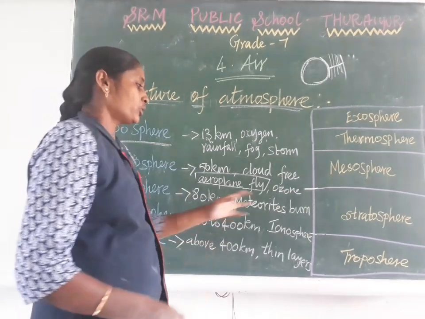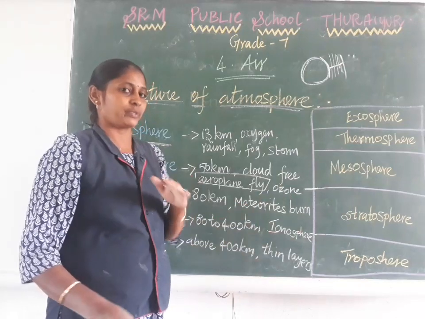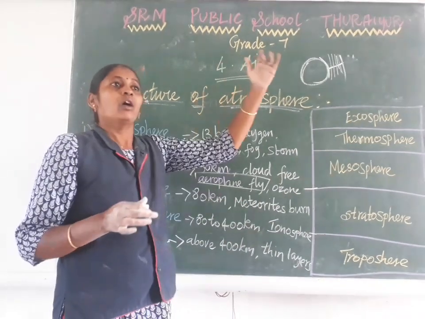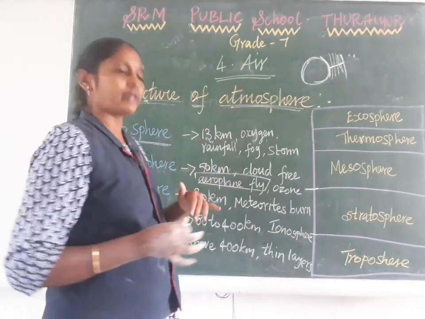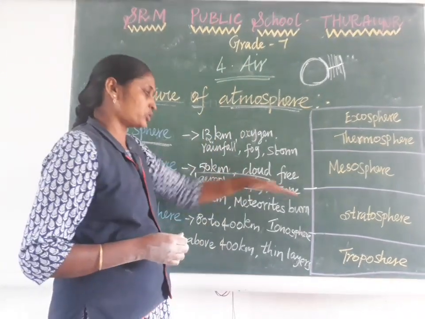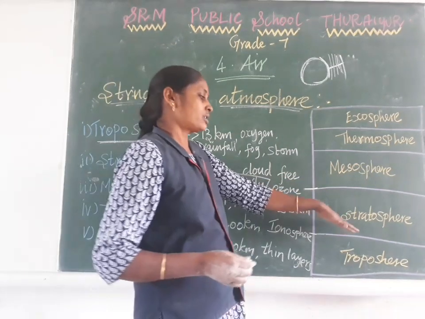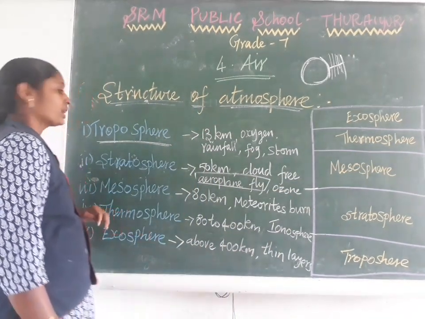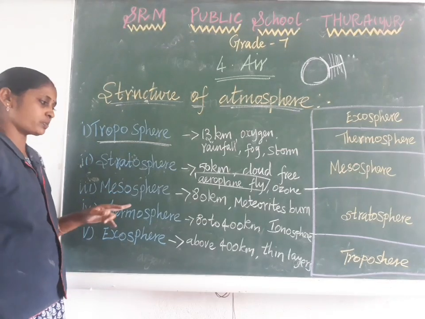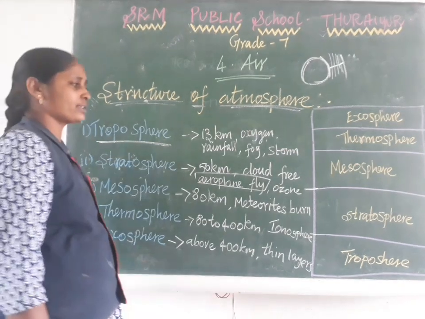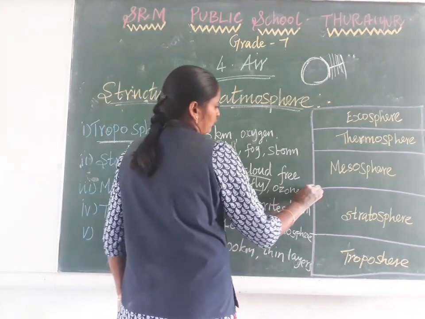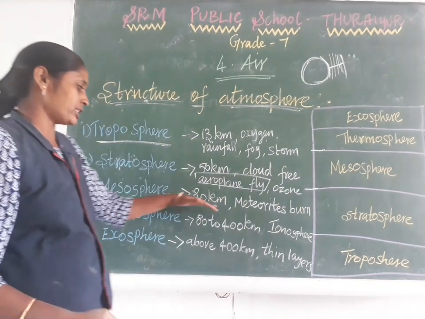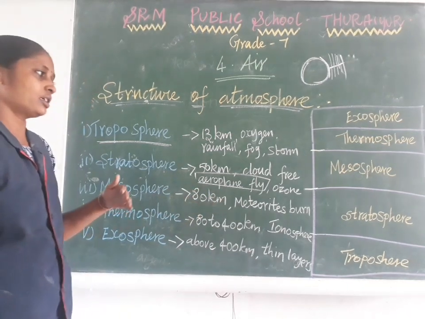aeroplanes. And one of the important gases, ozone: this ozone gas protects our earth from the harmful rays coming from the sun, and it is present in the stratosphere. The third layer is the mesosphere. It extends from 50 kilometers to 80 kilometers.